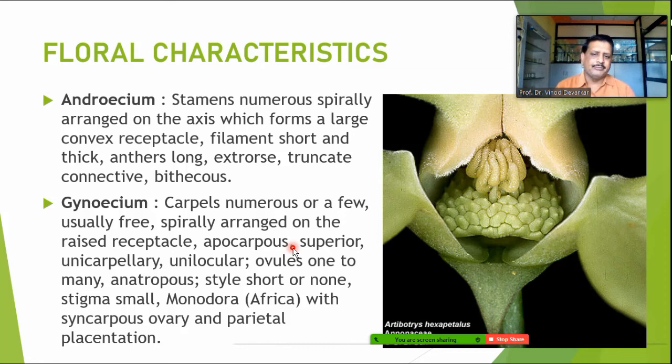In Monodora, with a syncarpous ovary, parietal placentation is observed. Exceptionally, Monodora has parietal placentation. Otherwise, they normally have anatropous ovules.